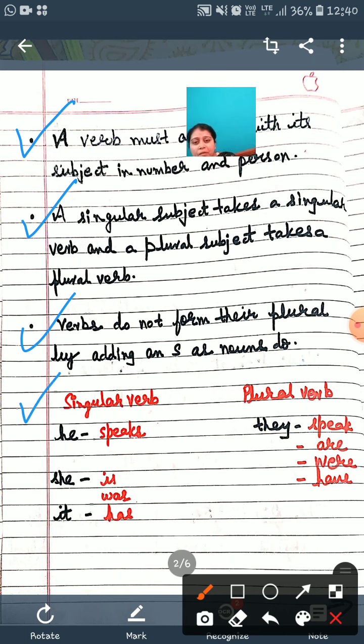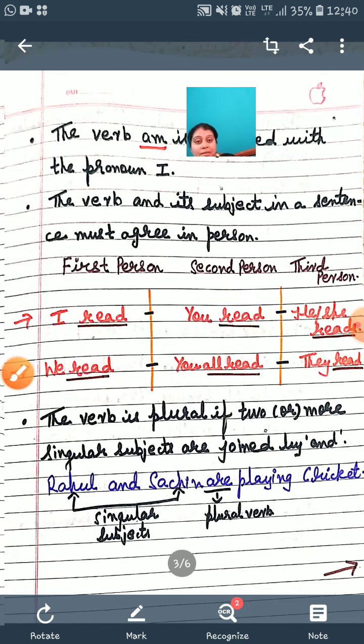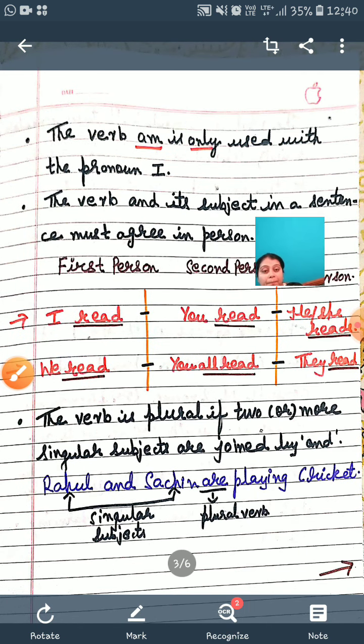Look at this example for you. I have written this table also. I have divided this into two columns, singular verb and plural verb. Singular verb: he speaks, she is, she was, it has. Plural: they speak, they are, they were, they have. So you really need to understand how to put the form into singular verb and how to put the form into plural verb.